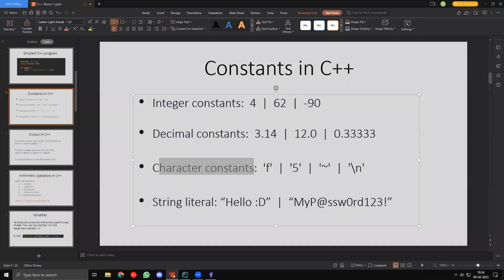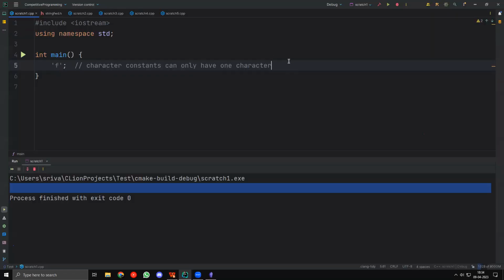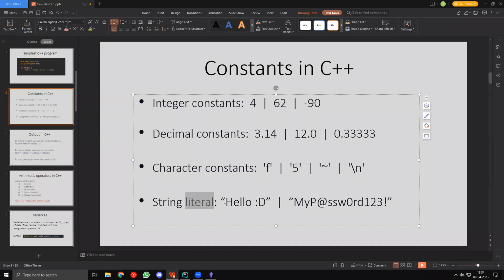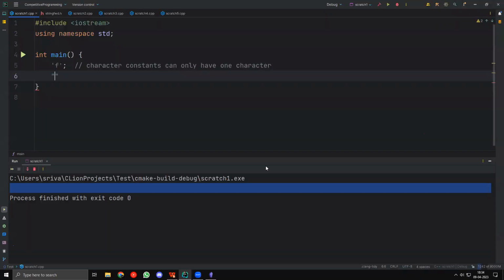Now, unlike character constants though, there is also something called a string literal. String literals are not called constants. For some reason, they are just called literals instead of constants. But basically, string literals can have any number of characters. To create them, you have to take double quotes instead of single quotes, and inside you type whatever you want. Like you can have hello world or something like this, right? You can also have numbers, and again punctuation, anything like that. So this is a string literal. String literals can have any number of characters, right?